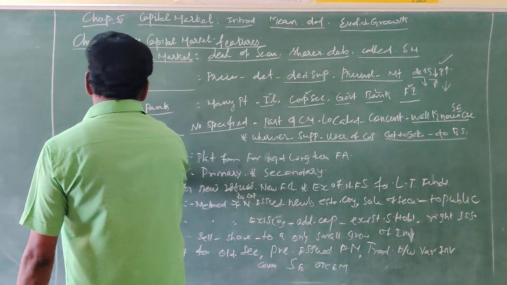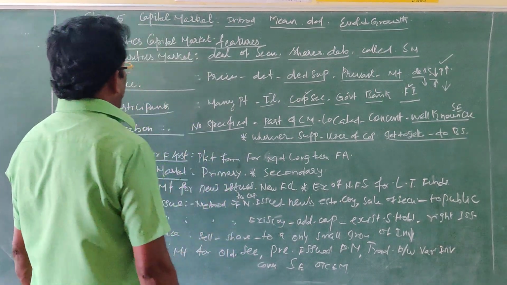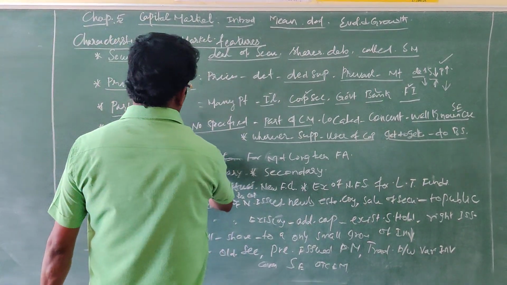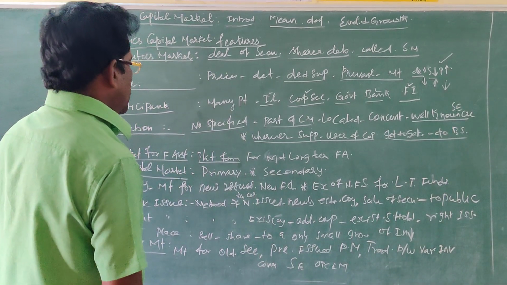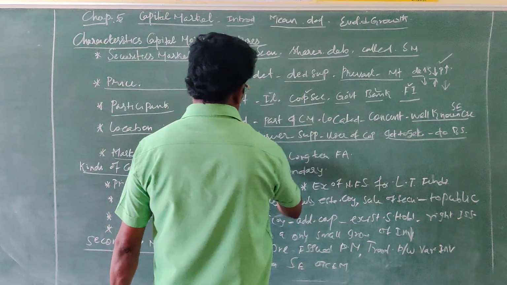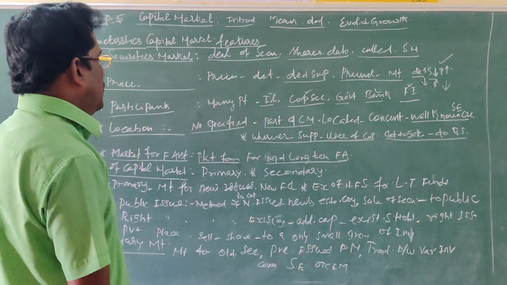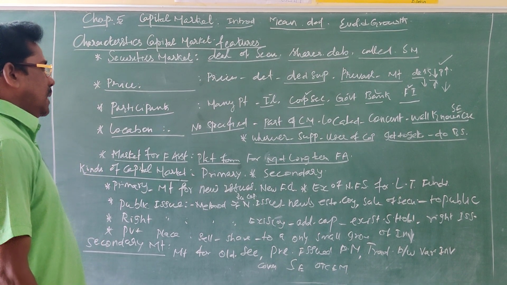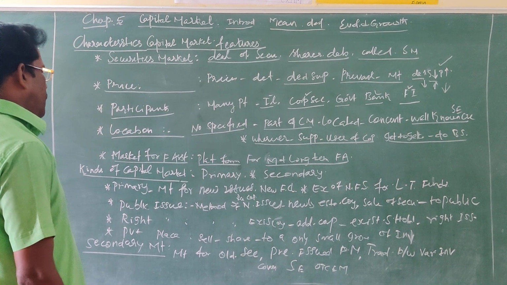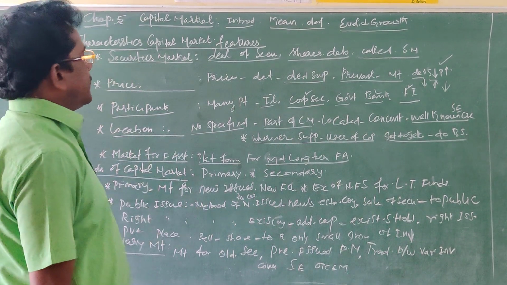Then, market for financial assistance. The capital market provides a basic platform for the arrangement of medium-term and long-term financial assistance. The capital market mainly provides medium-term and long-term financial assistance. So these are the 5 characteristics of capital market.